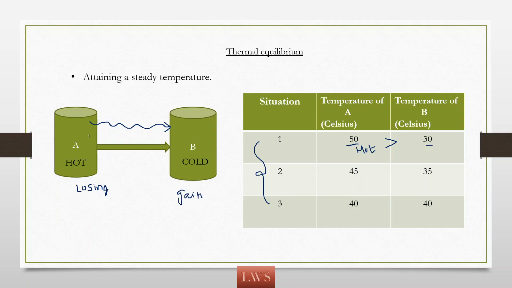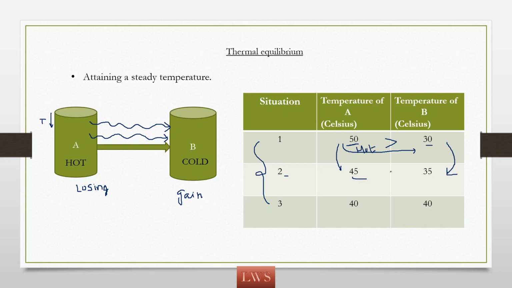So see here, as A is losing its energy to B, its temperature will gradually reduce. So what happened in the second case, as A is transferring its heat to B, its degree of hotness is reducing. Its degree reducing means its temperature is reducing. So from 50, the temperature fell down to 45. As B is gaining that energy from A, its degree of hotness is rising, no? So its temperature is rising from 30 to 35.